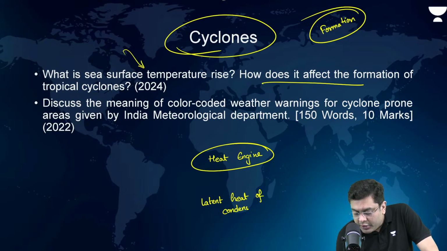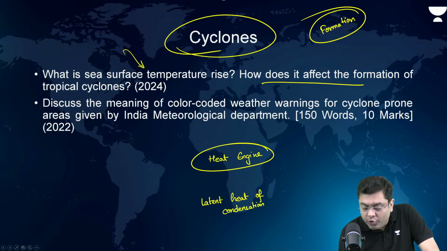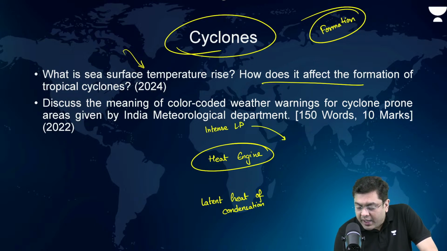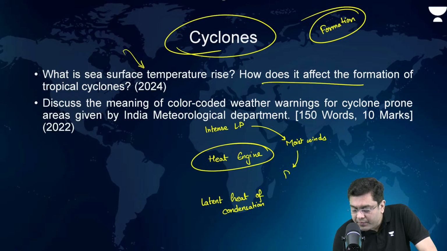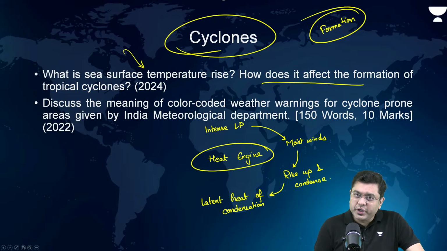So, you have intense low pressure due to higher temperature. Now, this intense low pressure attracts moist winds. Now, these moist winds rise up and condense. After that, latent heat of condensation is released.